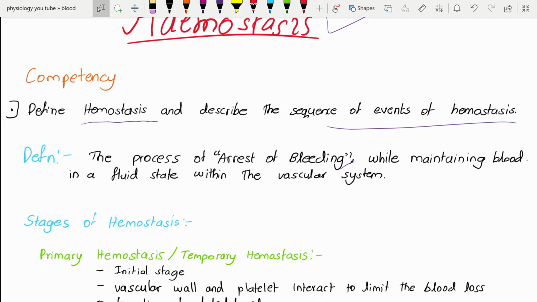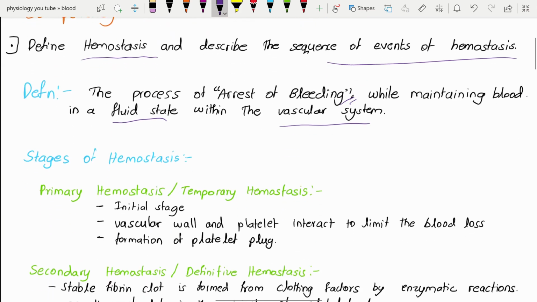Firstly, the definition. It is the process of arrest of bleeding while maintaining the blood in fluid state within the vascular system. So, arrest of bleeding only at the site of injury, not throughout the vascular system. This is the definition.